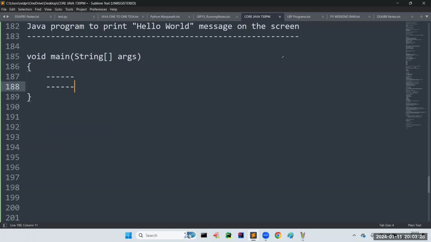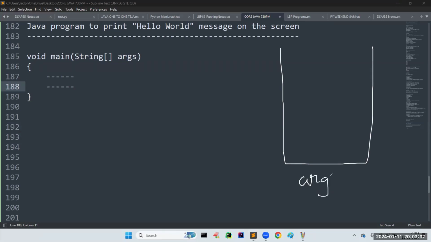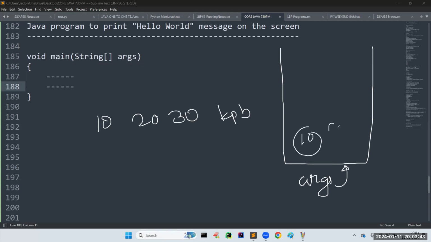If I want to represent it in the form of a diagram, this is nothing but the container. The name of the container is args. In this, values will be there. Sir, I sent 10, 20, 30, and after that KPB. So 10 will be there, 20 will be there, 30 will be there, and KPB will be there in this basket.